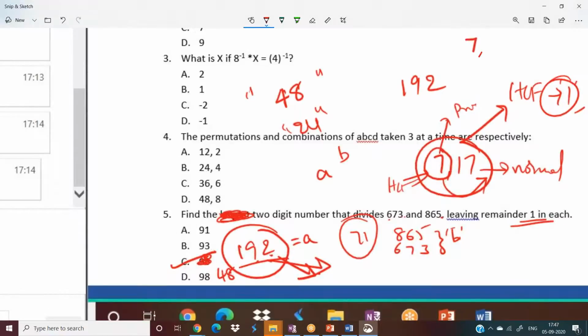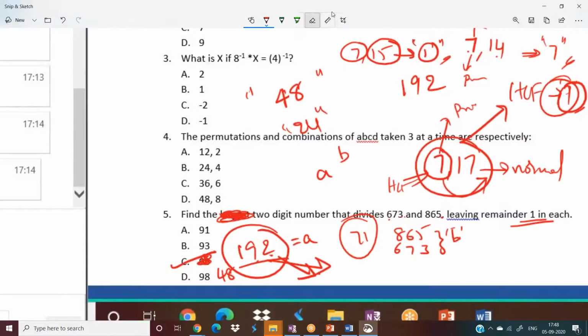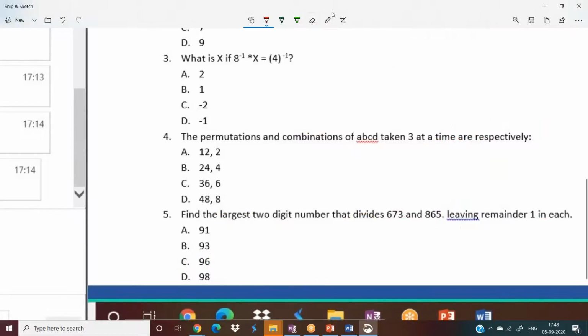Just one example, 7 comma 14. Here 7 is a prime number, so directly you can write 1 as the HCF, but you see 7 is a factor of 14, then HCF will be 7 but not 1. But if it is 7 comma 15, then no doubt this 7 is a prime number and 15 is not a multiple of 7, so these two numbers' HCF will be 1. Don't worry, how to find out HCF and LCM in a fraction of seconds, I'll tell you later. Just by looking at the numbers we can find out their LCM and HCF. It hardly takes 3 to 4 seconds. I'll tell you that concept also.